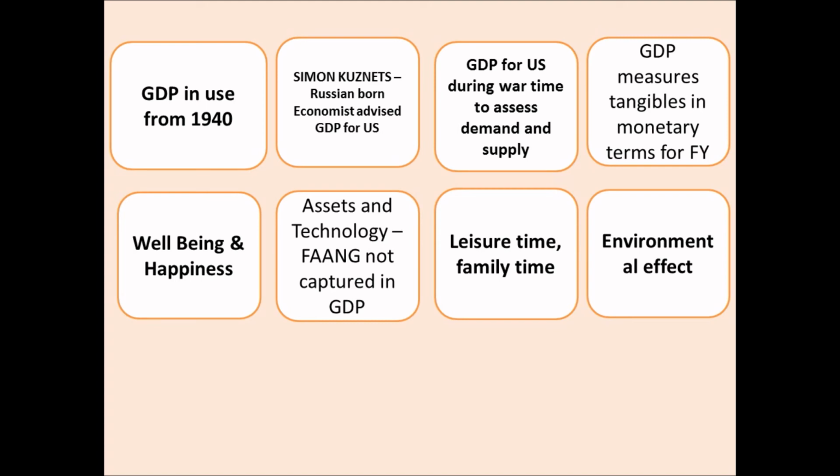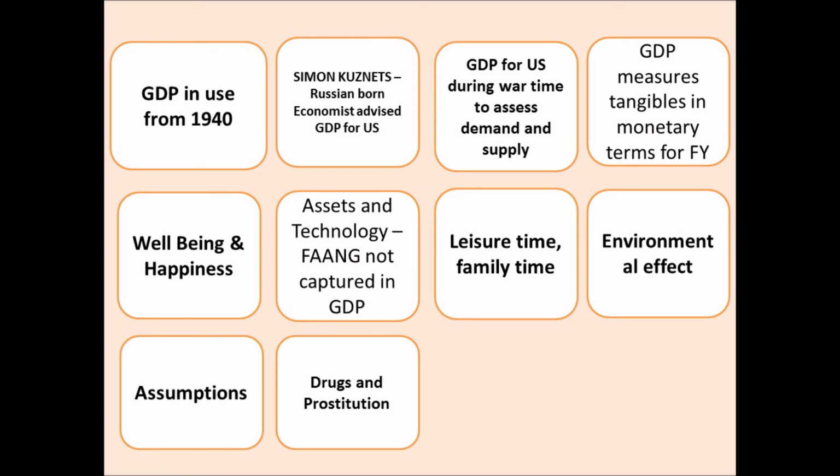Whereas for environmental degradation, the government is spending a lot of money to improve the environment and ecology because it's already in a very bad situation. However, the money spent on environmental damages is captured as part of GDP, and the money spent by people on improving their health, and also on sickness, is captured as GDP. And there are a lot of assumptions in the GDP, so that is also a disadvantage in calculating it. And the money spent on drugs, which causes a lot of negative effects, and on prostitution is also captured in GDP.